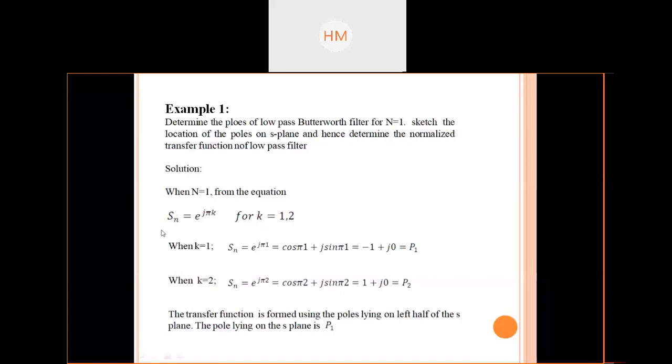We know this equation: S_k is equal to e to the power j pi k. We have to find the normalized transfer function. So for k is equal to 1, k is equal to 2, you can find the P1 pole and P2 pole.